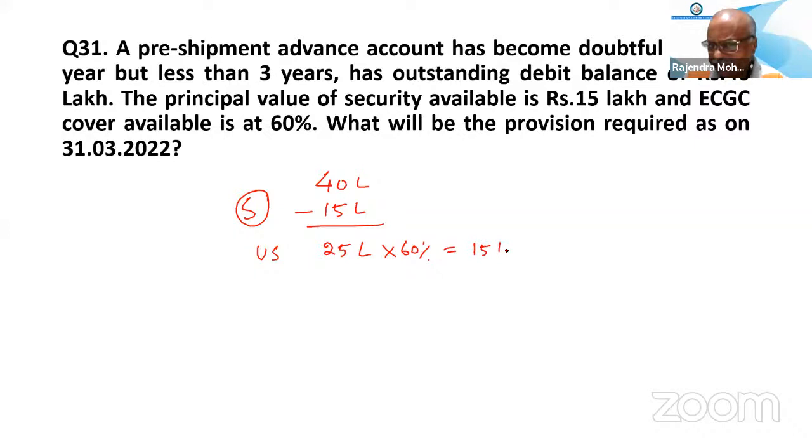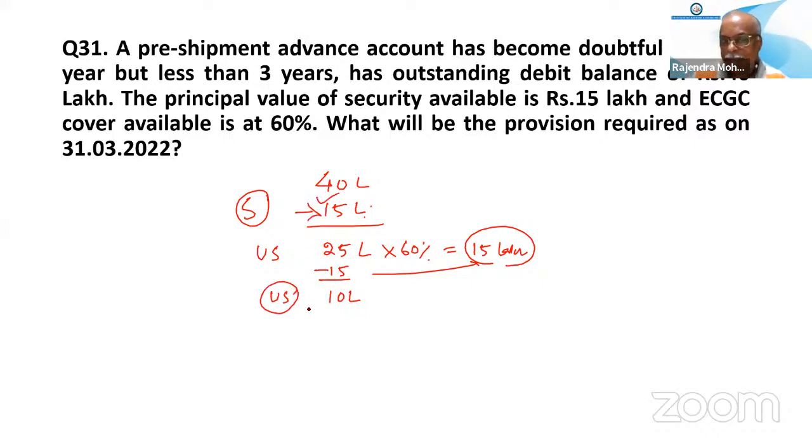Again 15 lakh. So don't confuse this 15 lakh with that 15 lakh. This 15 lakh is not to be taken. You minus this 15 from the 25, so 10 lakh becomes our unsecured. The 15 remains as secured. Now it is clear? Sir, clear.